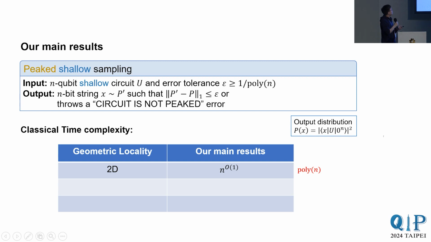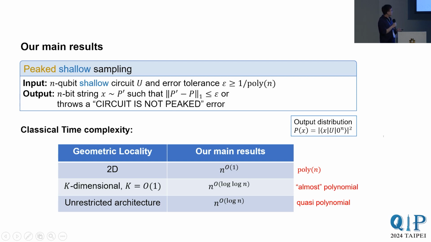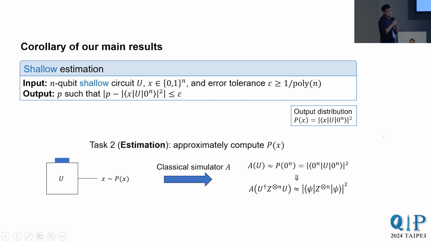The runtimes of our algorithms depend on the geometric locality of the input circuit. For a 2D peaked shallow circuit, we give a polynomial time algorithm. For a general unrestricted peaked shallow circuit, we give a quasi-polynomial time algorithm. That's n to the O log n time. Now, what's in between polynomial and quasi-polynomial? For 3D and higher but constant spatial dimension, we give an almost polynomial time algorithm. In fact, n to the O log n time. This is for sampling, the first task.